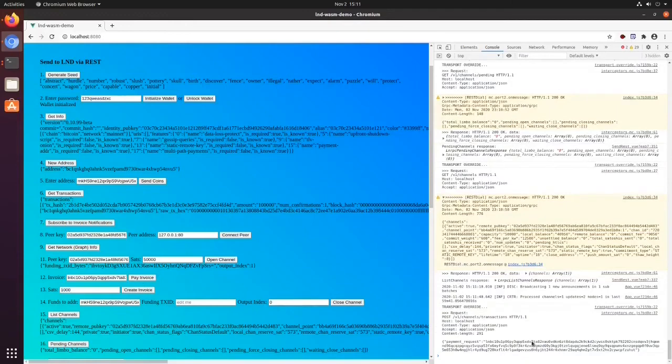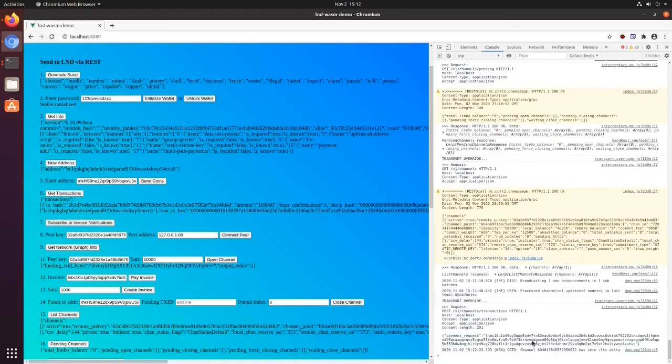And again, this is pretty slow because it's running inside the browser in WebAssembly, but now it should be looking for a path for this payment. This is exciting. This is the first time we've had a, oh, interesting warning. This is the first successful channel we've been able to open on mainnet.